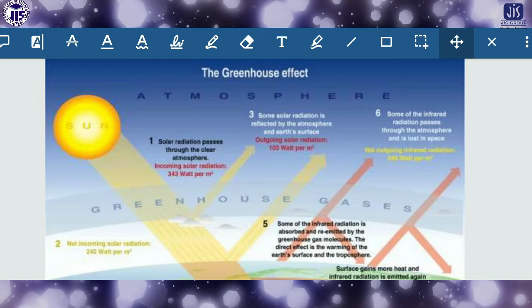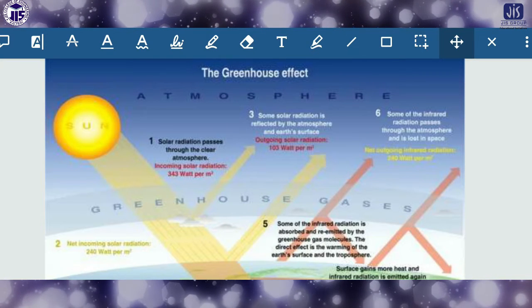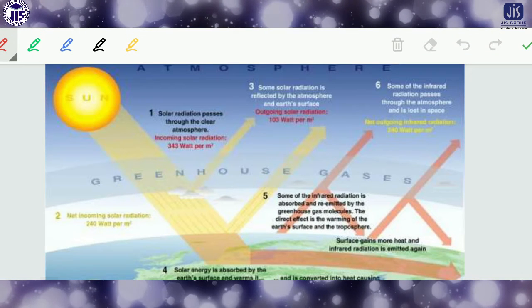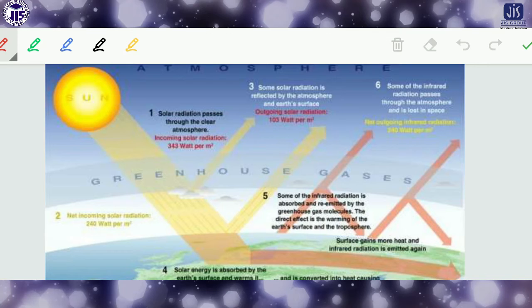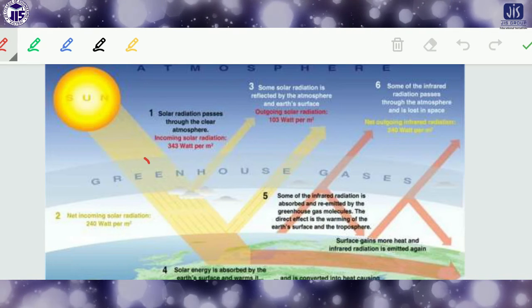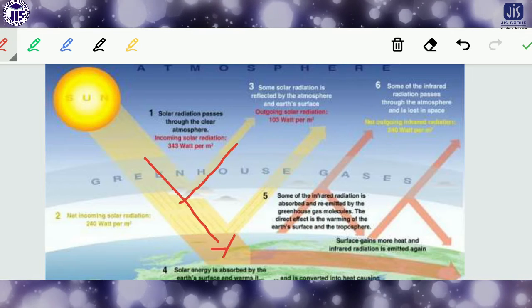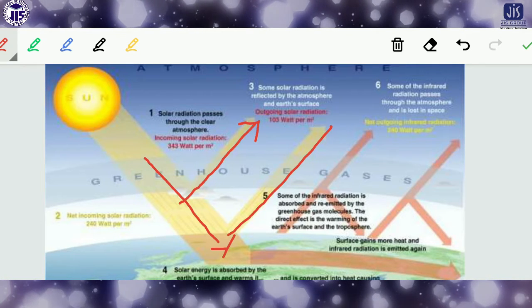So this is the way by which the solar radiation is trapped. Through a clear atmosphere, the incoming solar radiation can easily come to the surface, and then there is the outgoing radiation. There is no problem, this is the normal case.